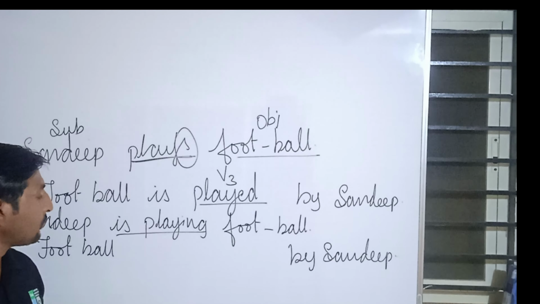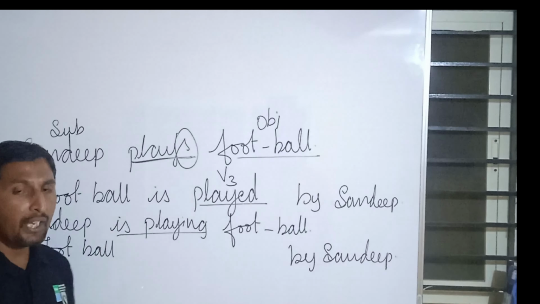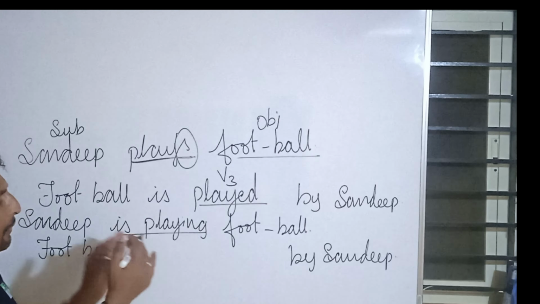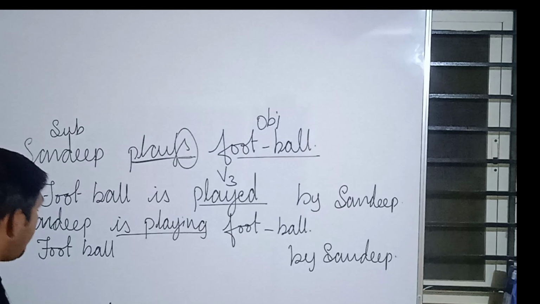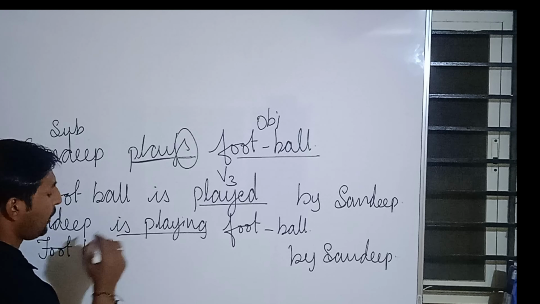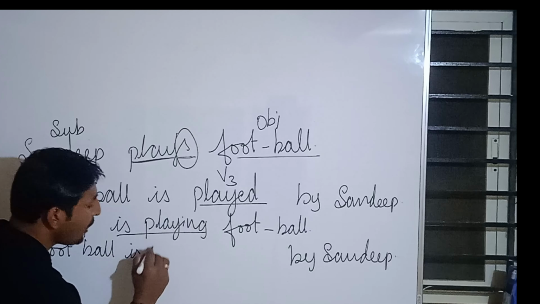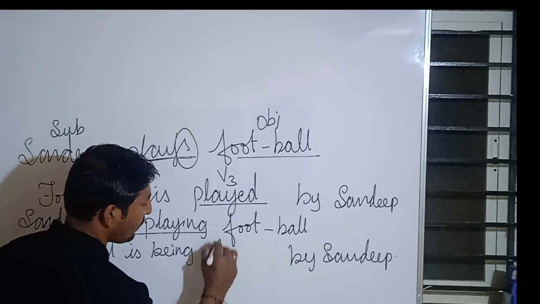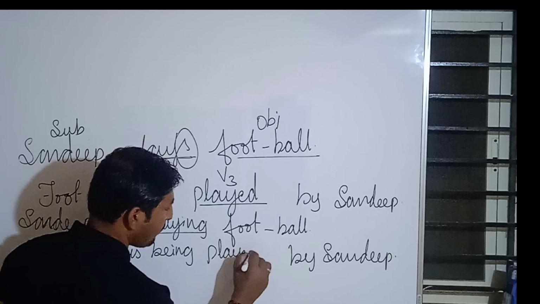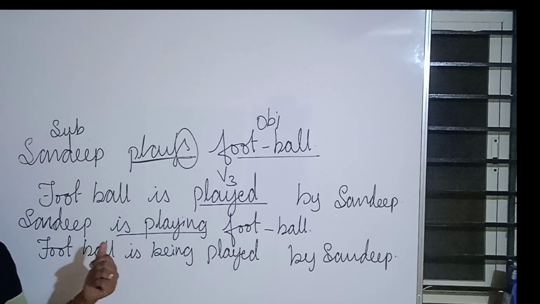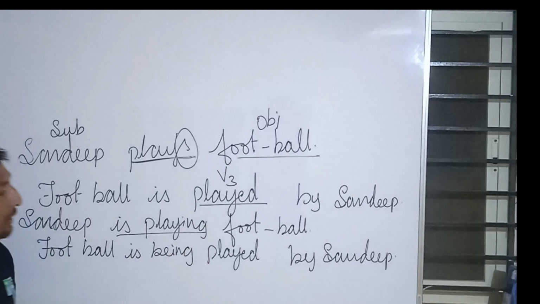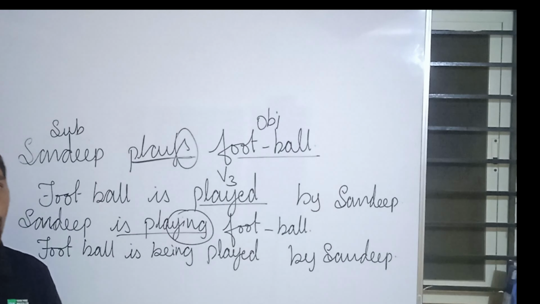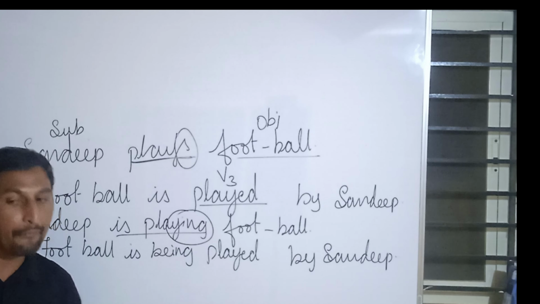Is playing. Is playing is present continuous tense. Now, how do we change this into passive voice? Football is being played. Why being played? Now, is playing, this ing form, which is nothing but the gerund form or continuous form or progressive form.